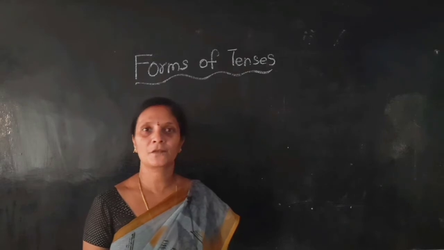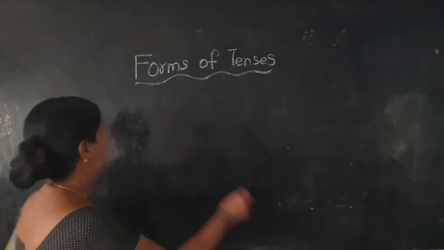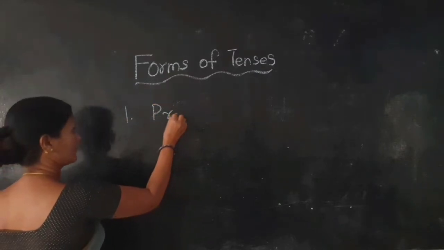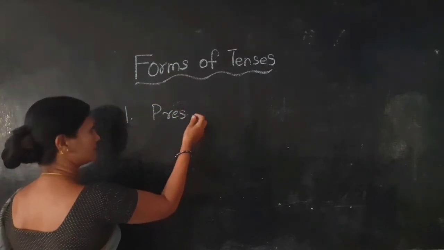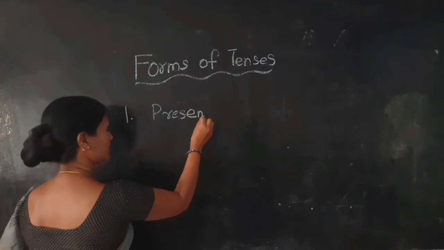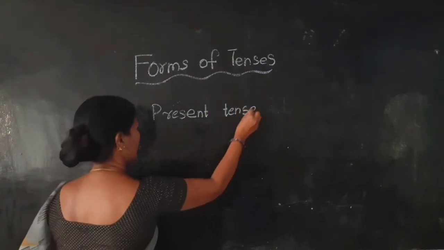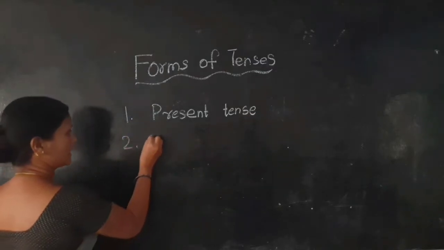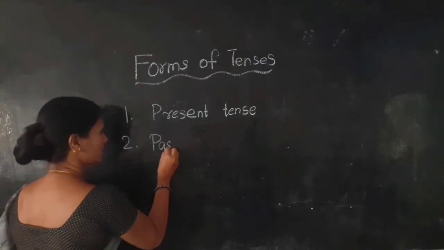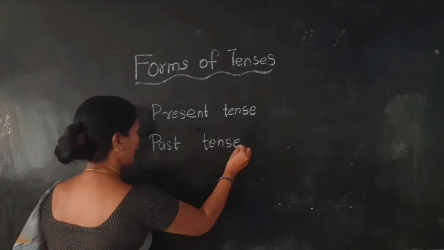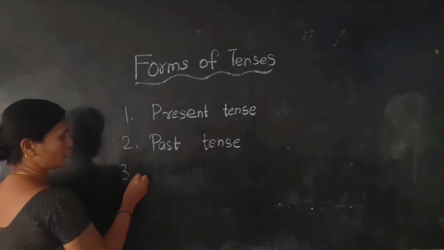There are three types of tenses. First one is present tense. Second one is past tense. Third one is future tense.